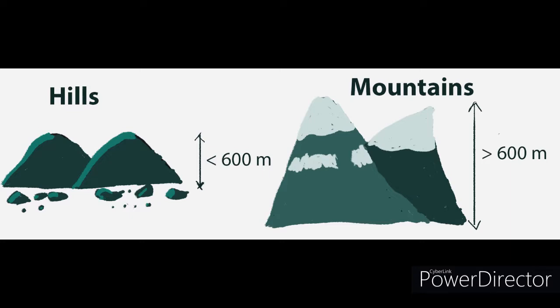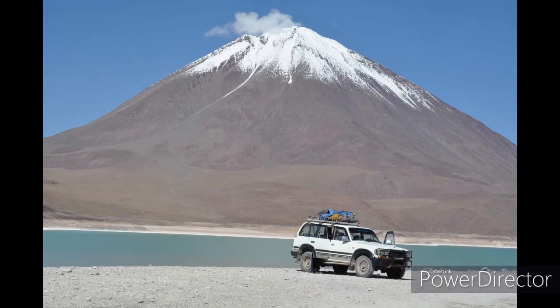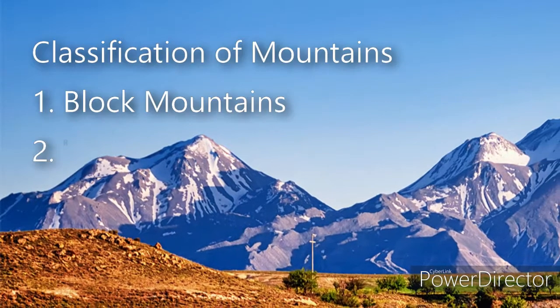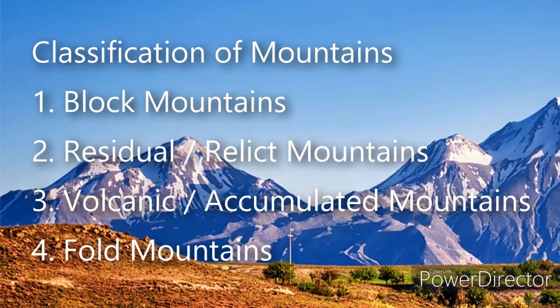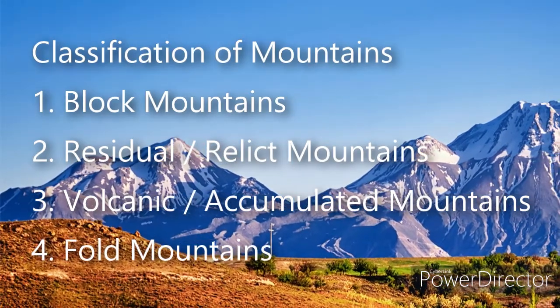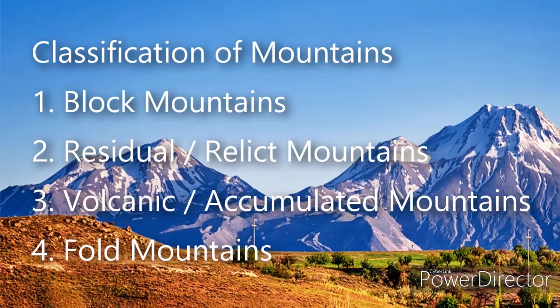The height of the mountains is over 600 meters and they have conical peaks. On the basis of origin, there are four types of mountains: block mountains, residual or relict mountains, volcanic or accumulated mountains, and fold mountains.